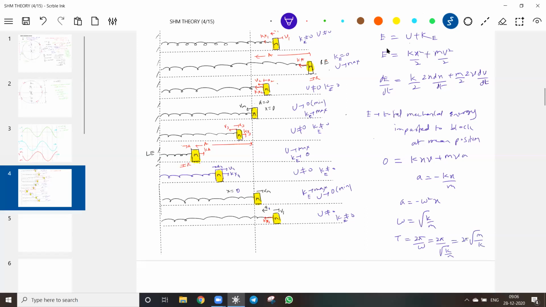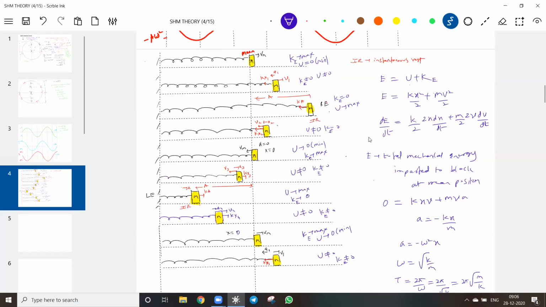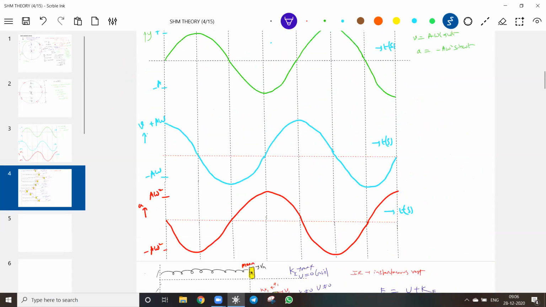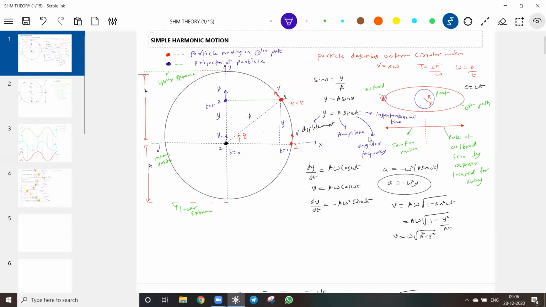One more very important conclusion. What is that? Time period. I brought time period. So you can ask why I brought time period again. Suddenly you started something and you ended up at time period. Okay, let's do one thing. What is this T? Time period of revolution of a particle revolving in a circular path. Is it okay? Let me put all the things.